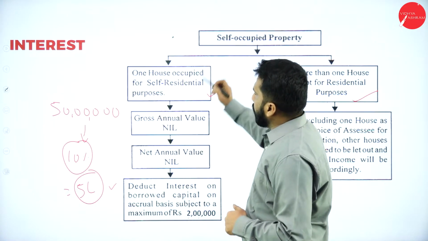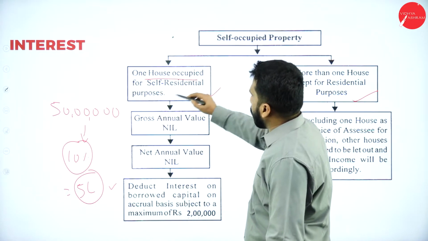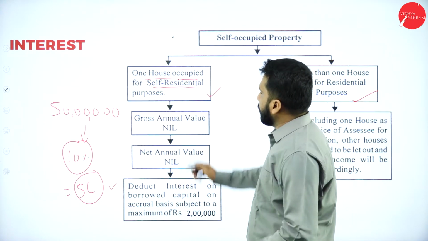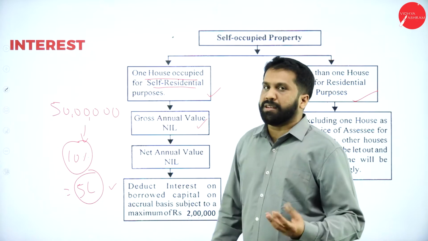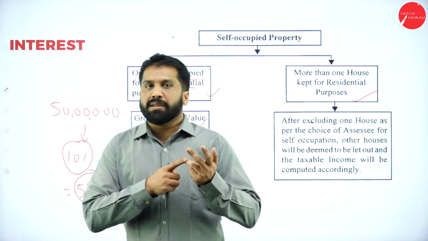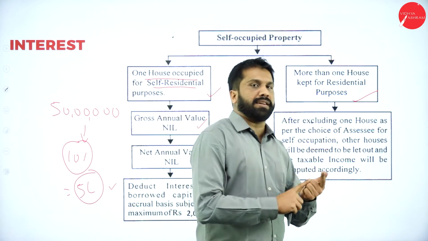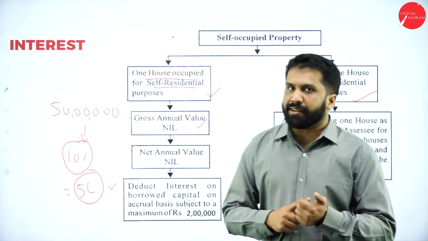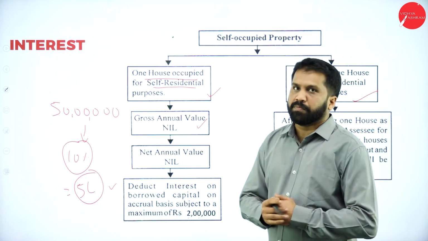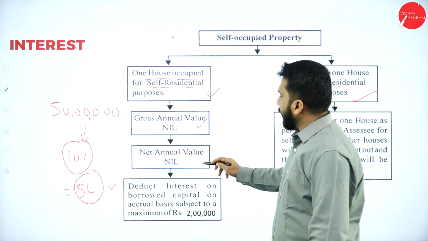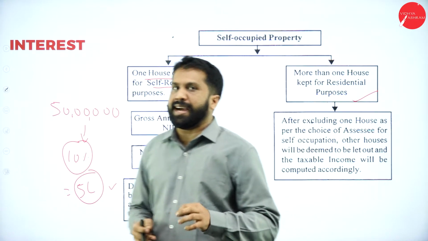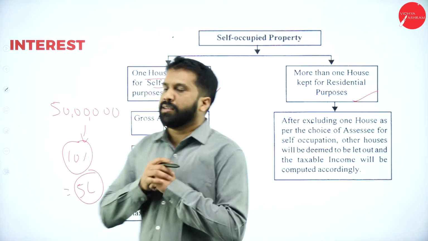Now, if it is self-occupied, one house occupied for self-residential purpose, gross annual value will be nil. Why? Because you are not getting rent. There is no municipal value, no standard rent, no actual rent, no fair rent also. So it will be nil, zero. Along with that, net annual value also nil.